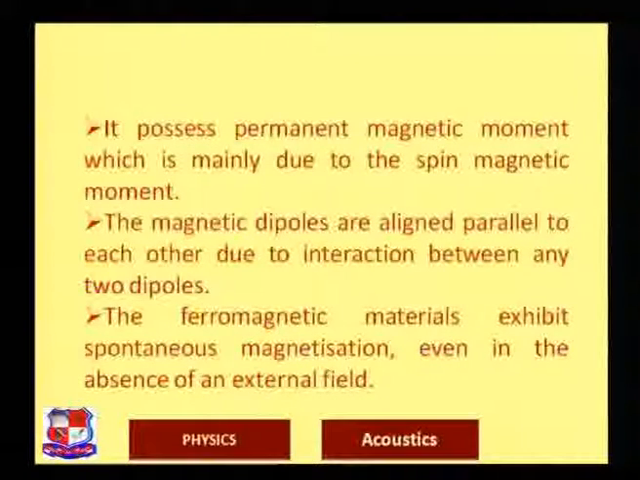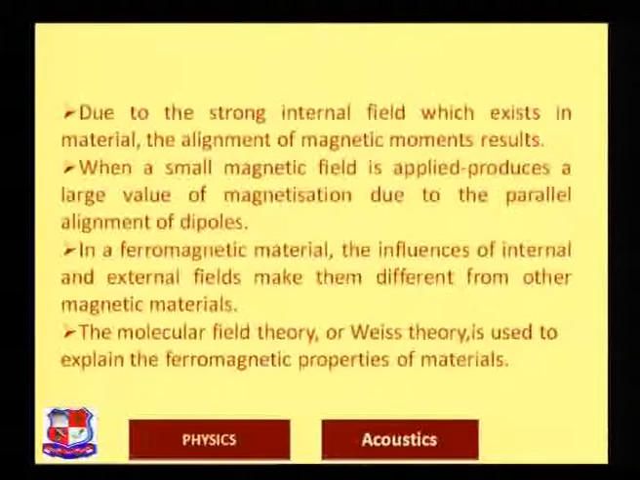So in this type of magnetic material there are areas, or say domains, in which all the magnetic dipoles are aligned in a particular direction, and this domain's resultant dipole moment gives a non-zero value to the particular domain. So due to this interaction they are aligned parallel to each other. The ferromagnetic materials exhibit spontaneous magnetization even in the absence of the external magnetic field.